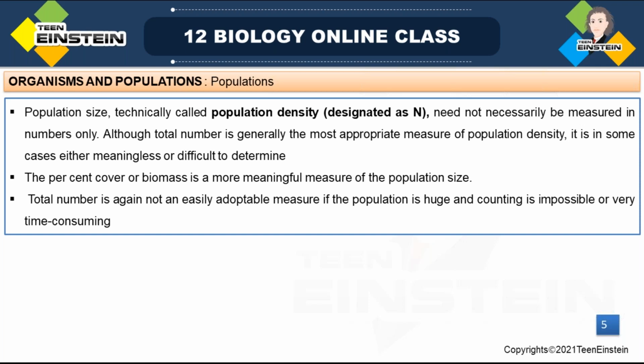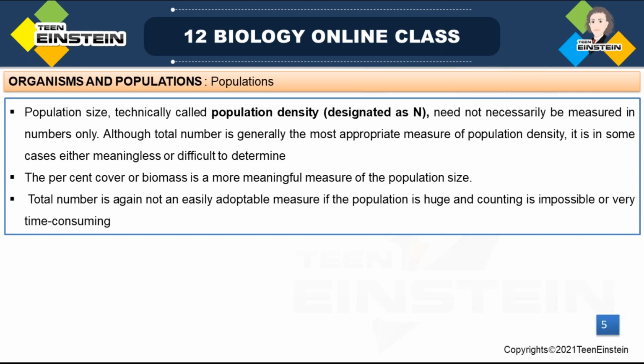That is another method, biomass or percent cover. The total number is generally the most appreciated method of population density. If you are getting the total number of individuals in a population, that will be exact. There is no doubt, that is the clear method. There won't be any doubt in the calculation also. We can say population density is 100, or population density is this much, right? If we know the exact number, there is no doubt. That is a clear method.